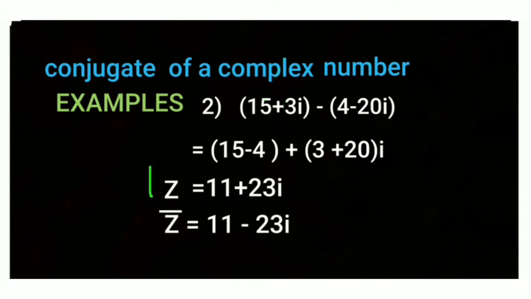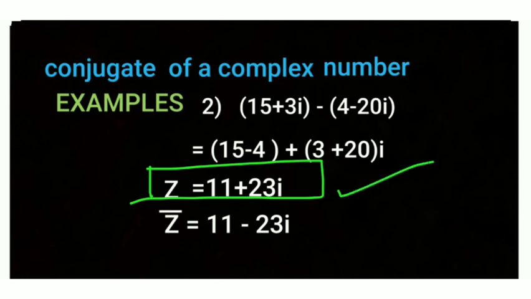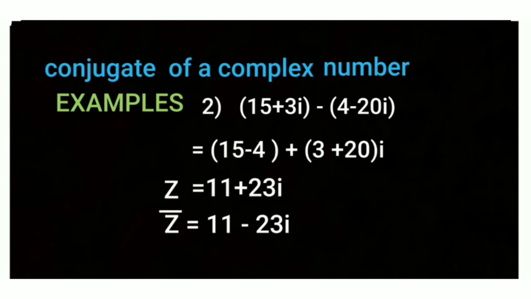So z equal to 11 plus 23 iota. Now we write the conjugate of this number. We simply change the plus sign to minus. Then z conjugate equal to 11 minus 23 iota. This is the second example.